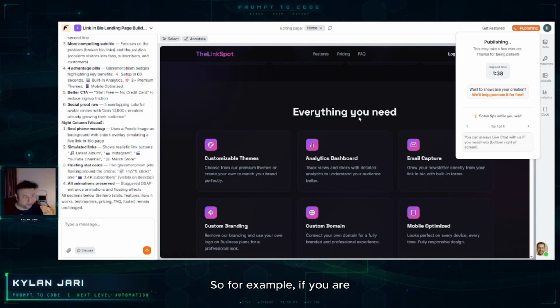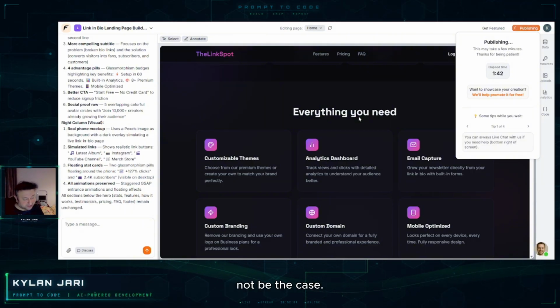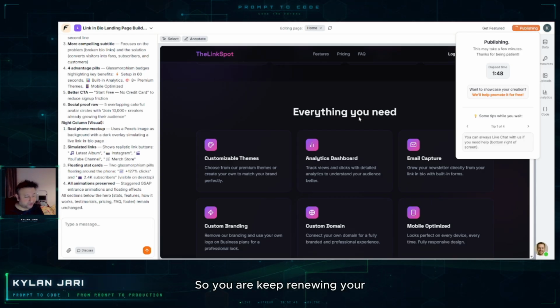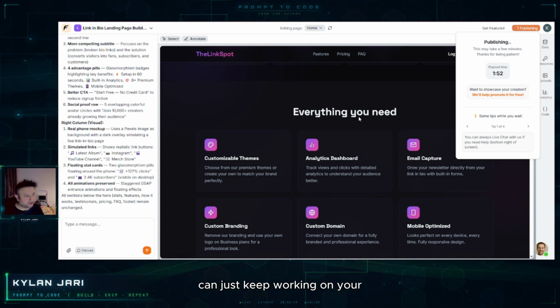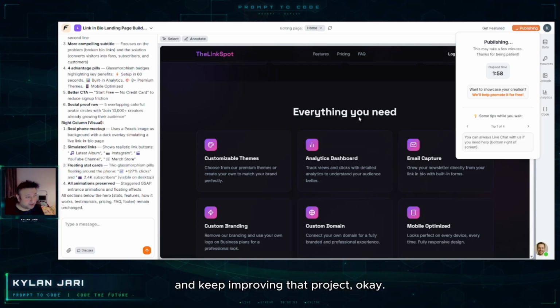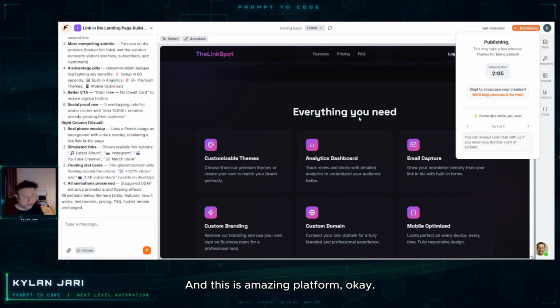If you are building a small application, this will not be the case. And of course, every month your credits will renew. So on one project, you can just keep working for $25 per month and keep improving that project. Just one project, one website, and keep improving every month. This is an amazing platform.